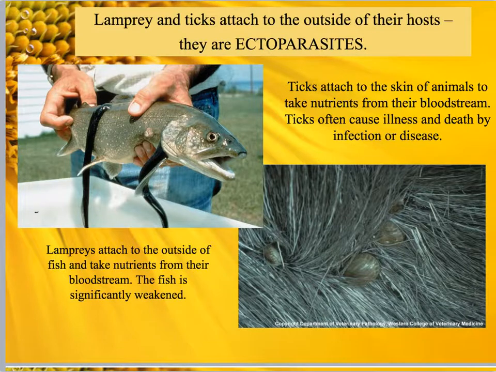A few other examples of parasites: lamprey, which are fish-like organisms that attach themselves onto the outside of a fish. They will slowly suck the blood that they need from the fish. And ticks are another example. They're going to be attached on the outside of typically mammals, and again suck nutrients from the bloodstream. Since both of these are outside of the body, they're called ectoparasites.